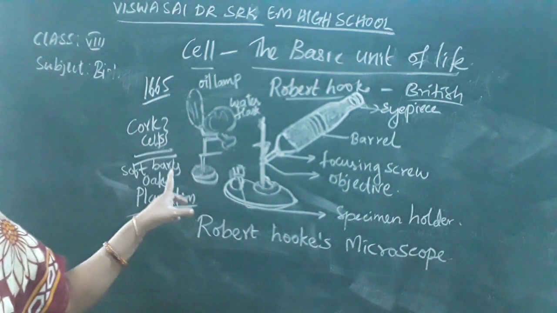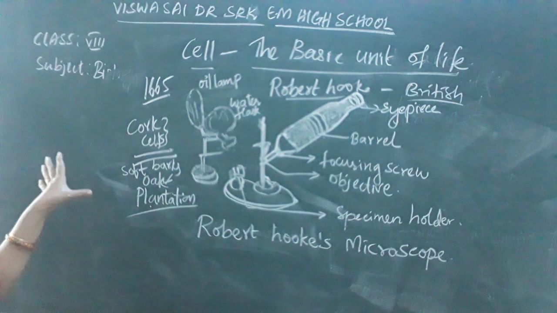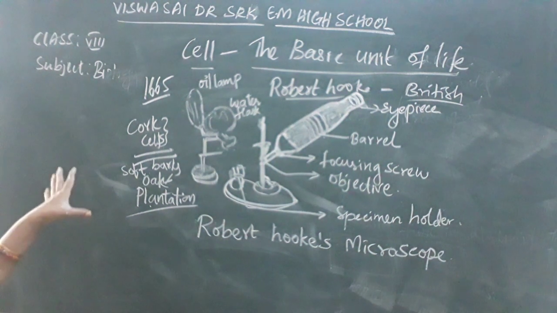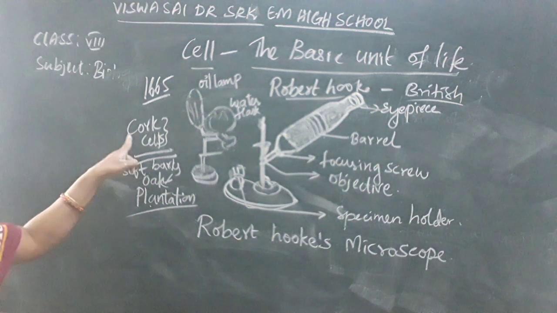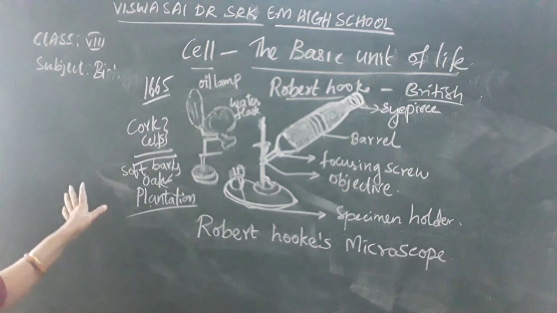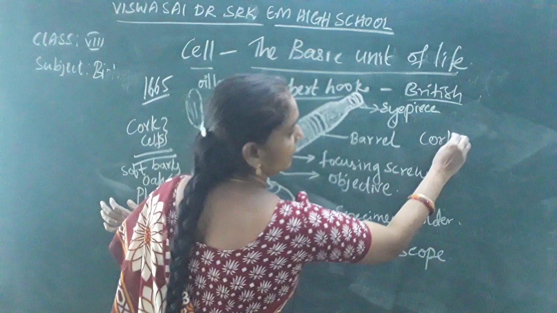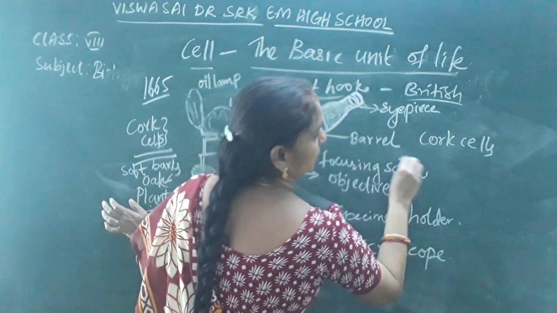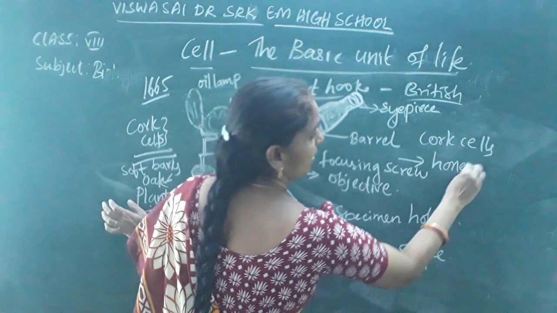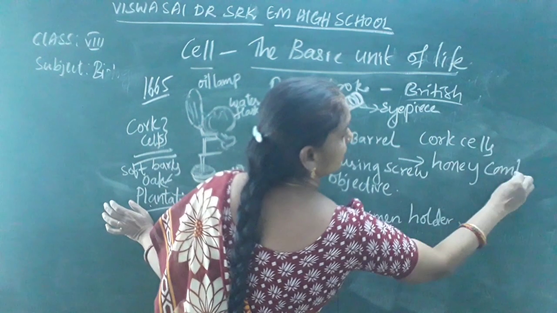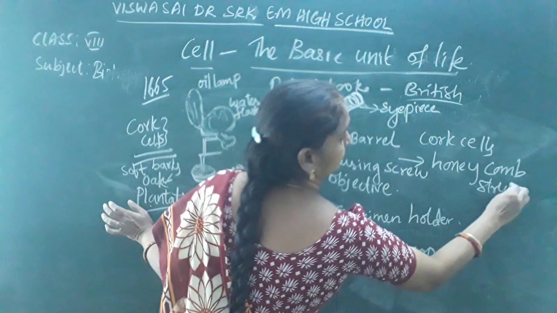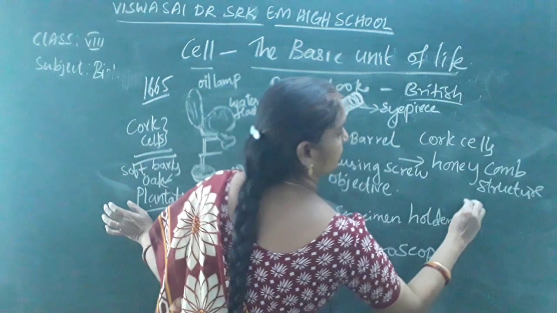He observed that under his simple magnifying device, the cork cells resembled a honeycomb structure. What did they resemble? Honeycomb structure of the cells.